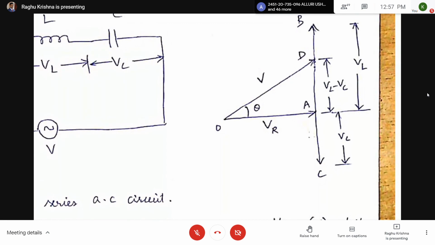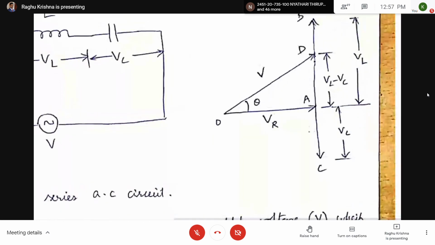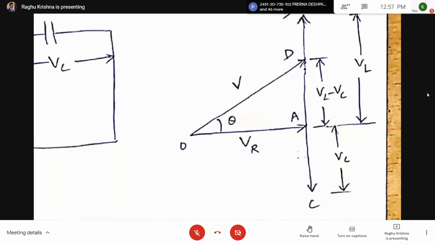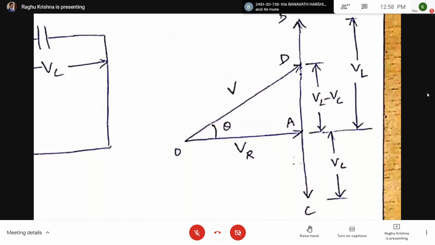So here we are going to take VL minus VC on the y-axis, and if you add these two, you are going to get V, which is equal to OD. So the applied voltage V is OD. You can see VL, VC, VL minus VC. If VL minus VC is positive, you are going to get theta as positive. If VL minus VC is negative, we are going to get theta as negative.